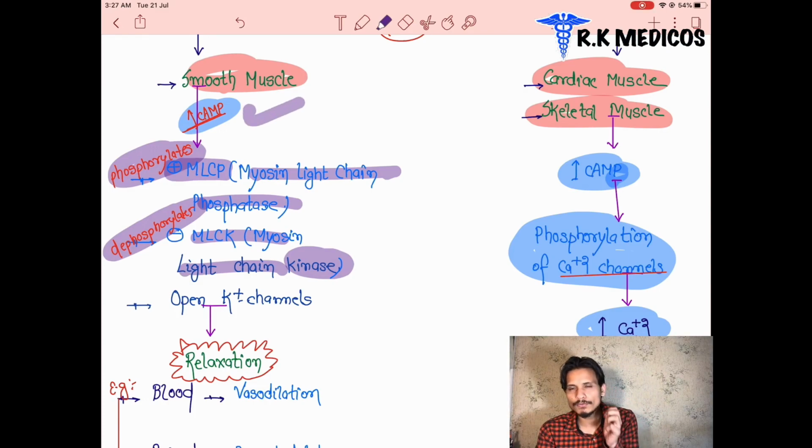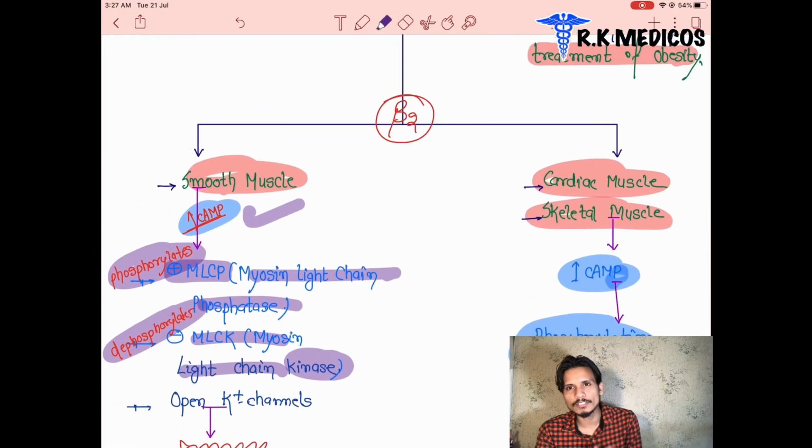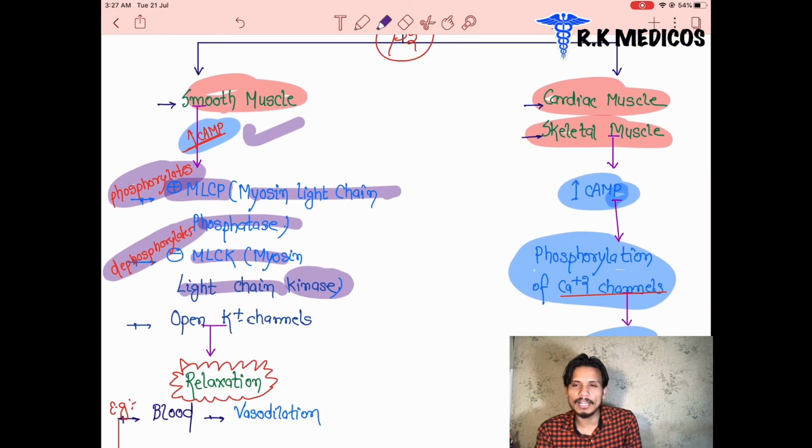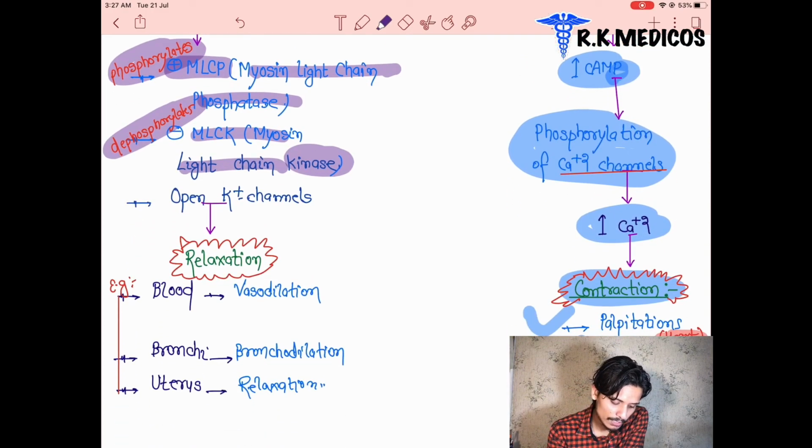The activation of cyclic AMP through the beta 2 receptors in the smooth muscles of our body phosphorylates the myosin light chain phosphatase, and the myosin light chain kinase will be dephosphorylated. It means they get deactivated, and there is also a third function: they open the potassium channel.